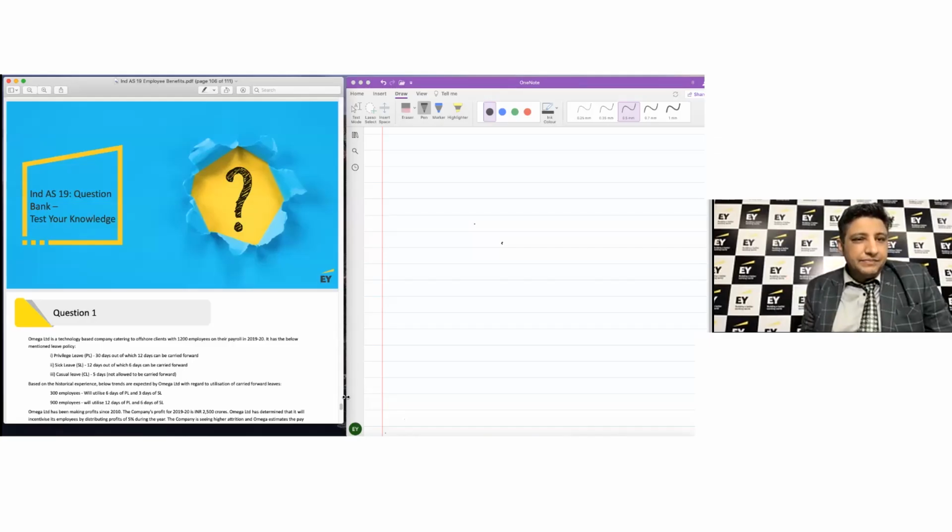Hi, everyone. We already dealt with the concepts under Ind AS 19, that is employee benefits. It's time to apply that knowledge with the help of several questions and scenarios for the particular standard.